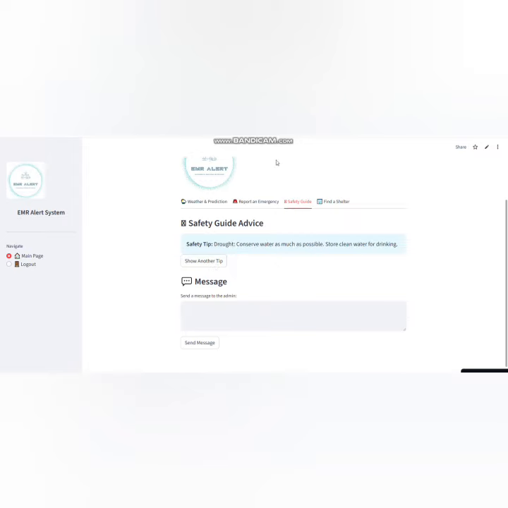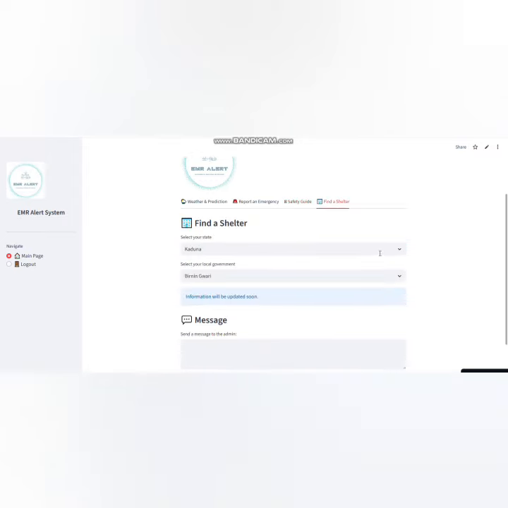The last one is find a shelter. Here, a user can put their state and their local government, and we get an address where people can go for shelter, which can be used by NGOs and many organizations. The information is filled there, including a phone number the user can contact for help. So now, if there's any flood, they will know exactly where to go.